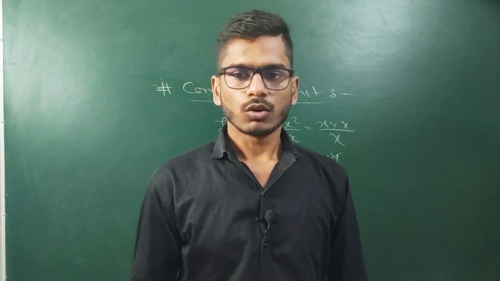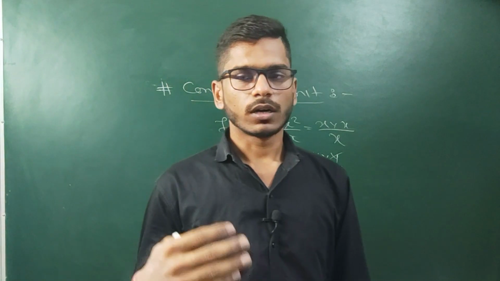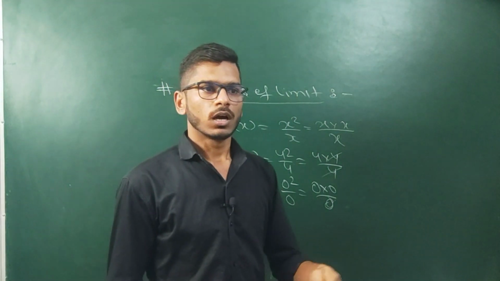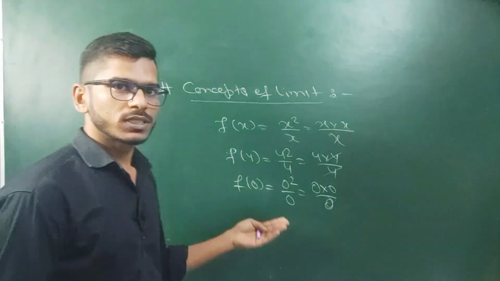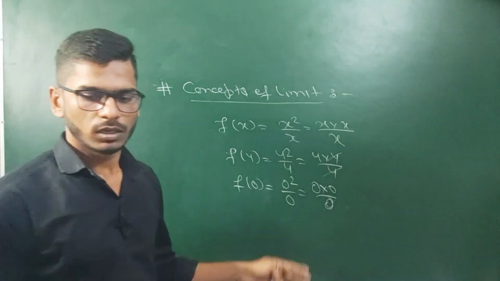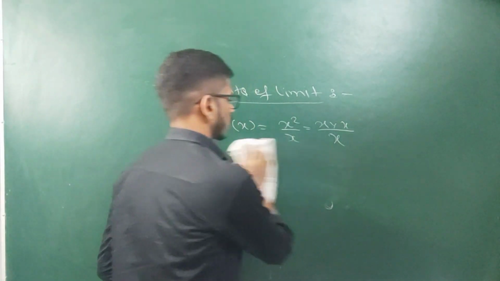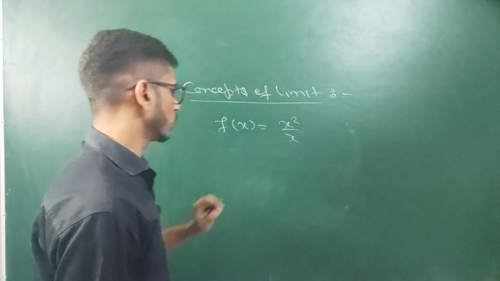Limit is a concept in which we try to understand the behavior of a function at some point with the help of the value of the function at the neighboring points. What do you mean by neighboring points? As we can easily see, this function is not defined at x equal to 0.